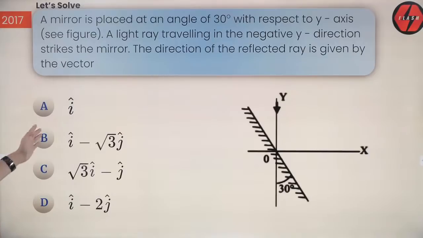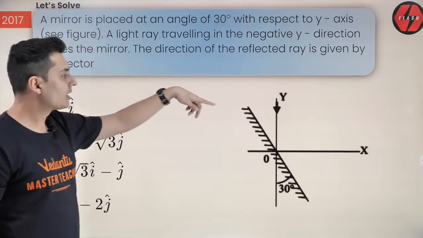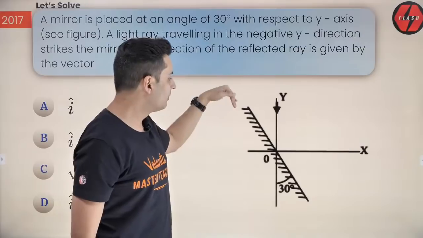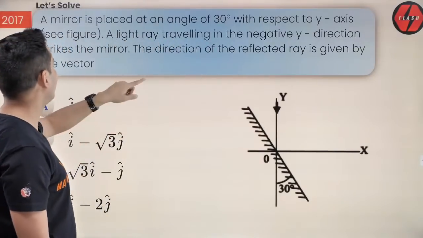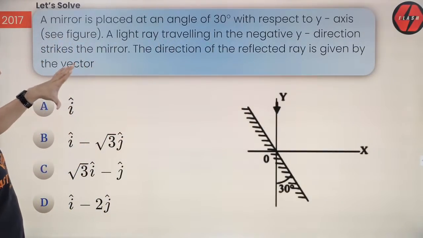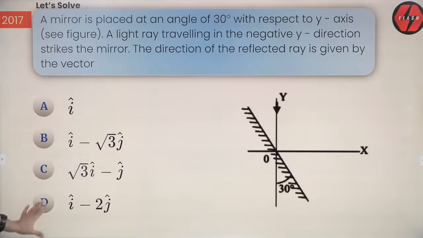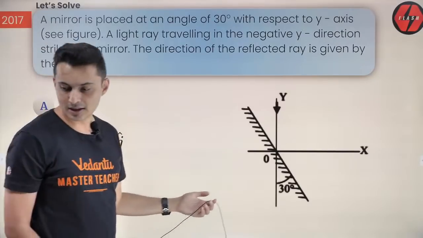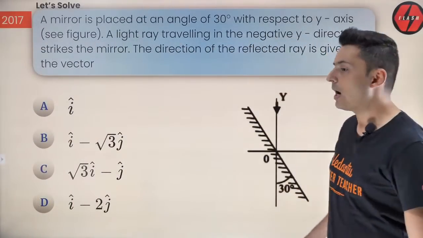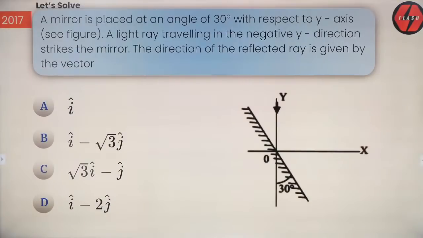Very good, Mahesh. How about this question? 2017 question. Rays of light are falling like this. The mirror is inclined at 30 degrees with the y-axis. So the reflected ray's direction is given by which of the following? Let's think about it. Let's see how to solve this question. Okay, these are the options given.